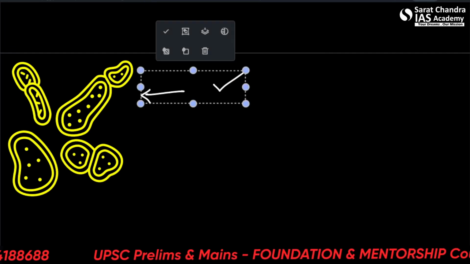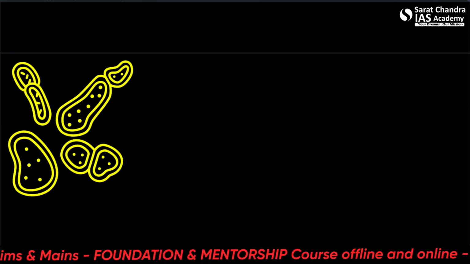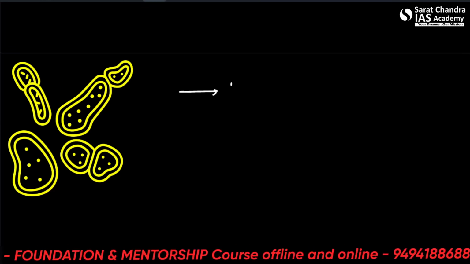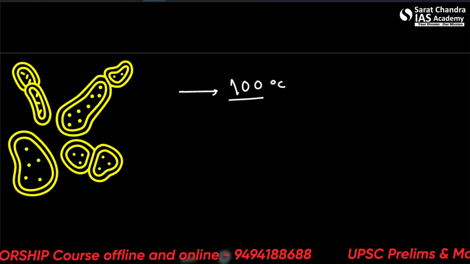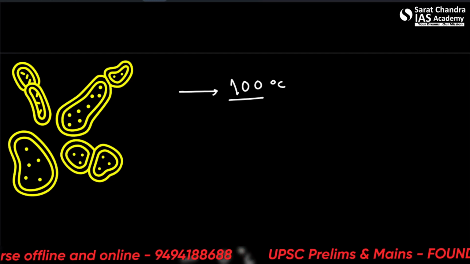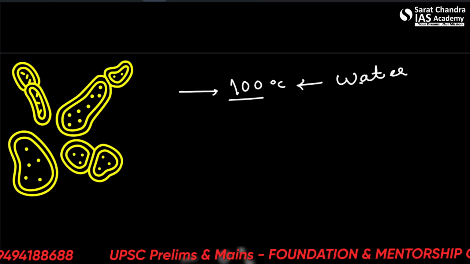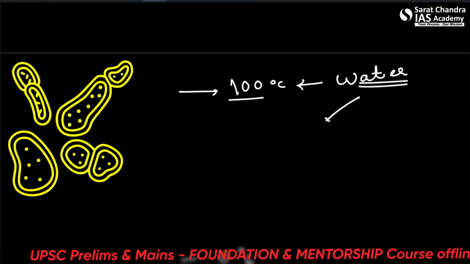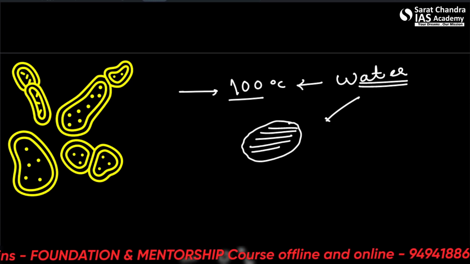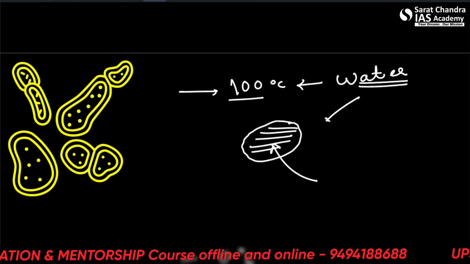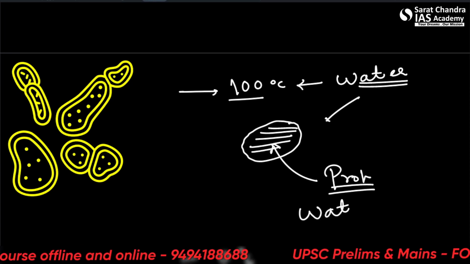So what properties is it being, let's say the question is asking that some have to be there after the boiling point of the water, and some have to be before the freezing point of the water. All right. So why is water so important? Water is so important because it forms the innermost portion of any cell. The cell shape, even of a prokaryotic cell, is largely form of water.